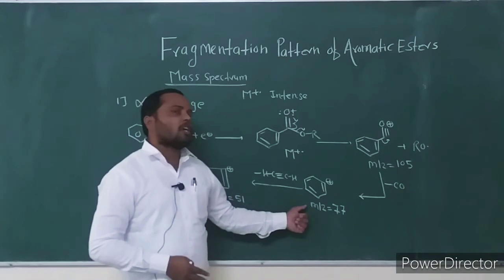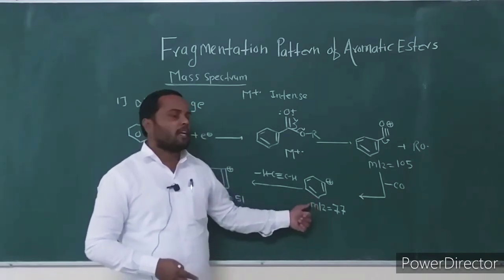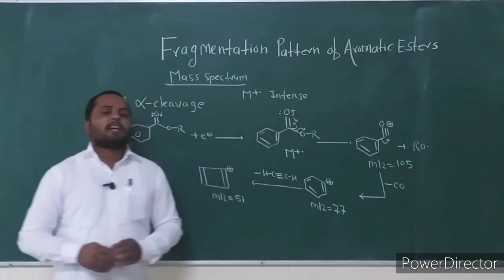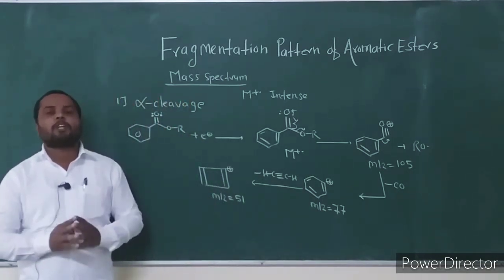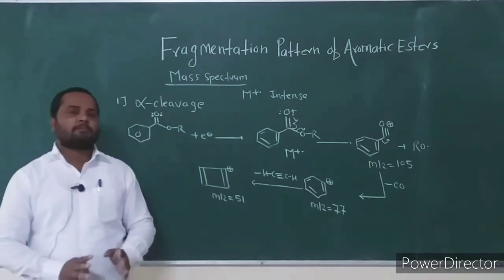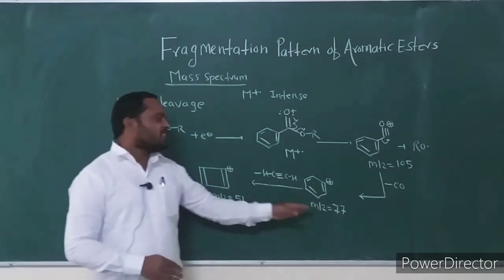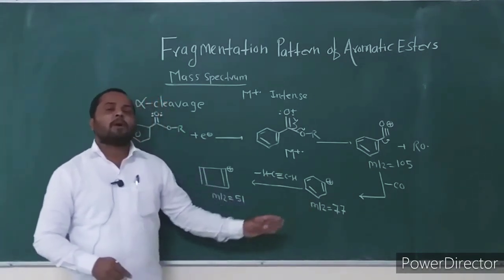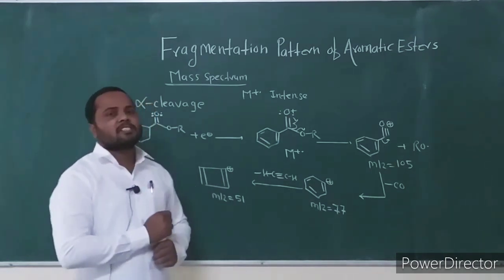It further undergoes loss of carbon monoxide, and the phenyl cation fragment is formed. The phenyl cation and cyclobutadiene cation fragments are very important clues. If these two fragments are present in the mass spectrum of an unknown compound, they indicate that a benzene ring is present in its structure.